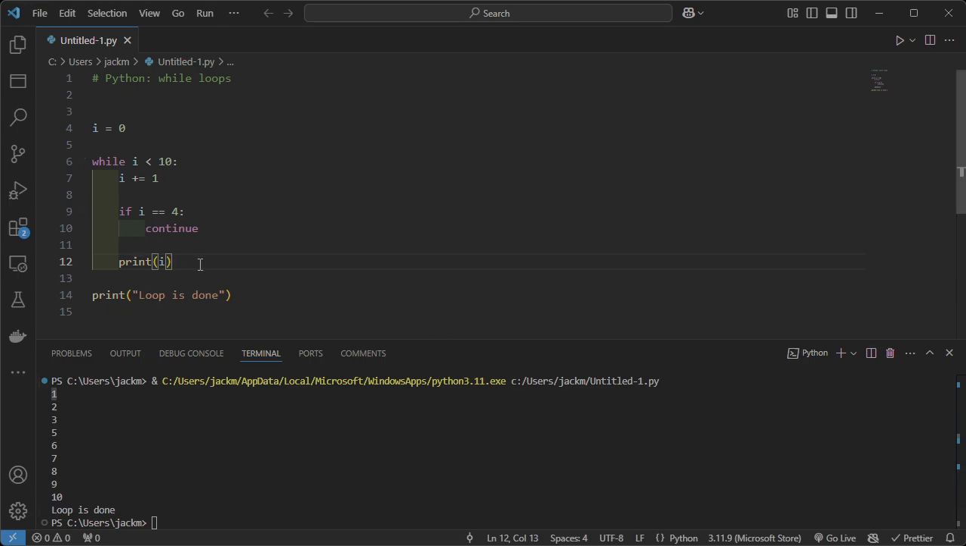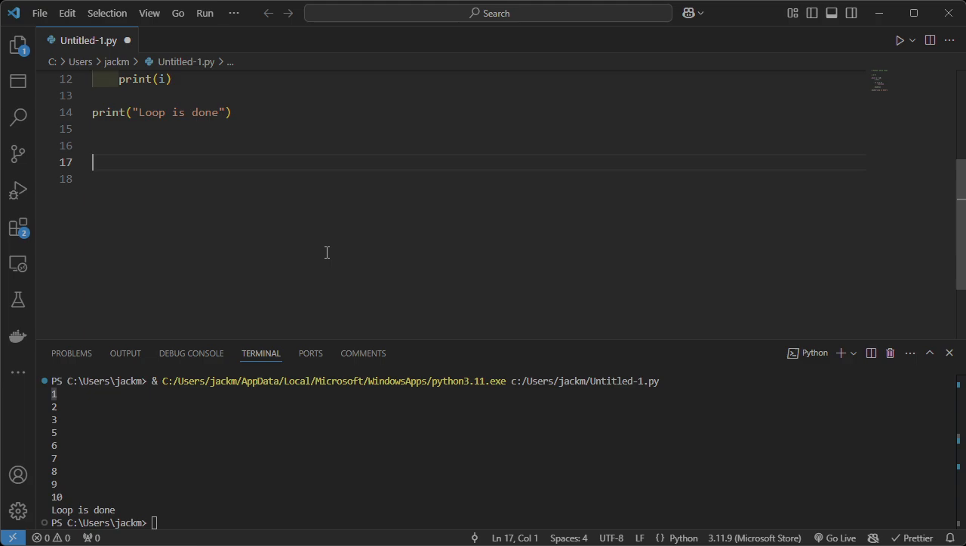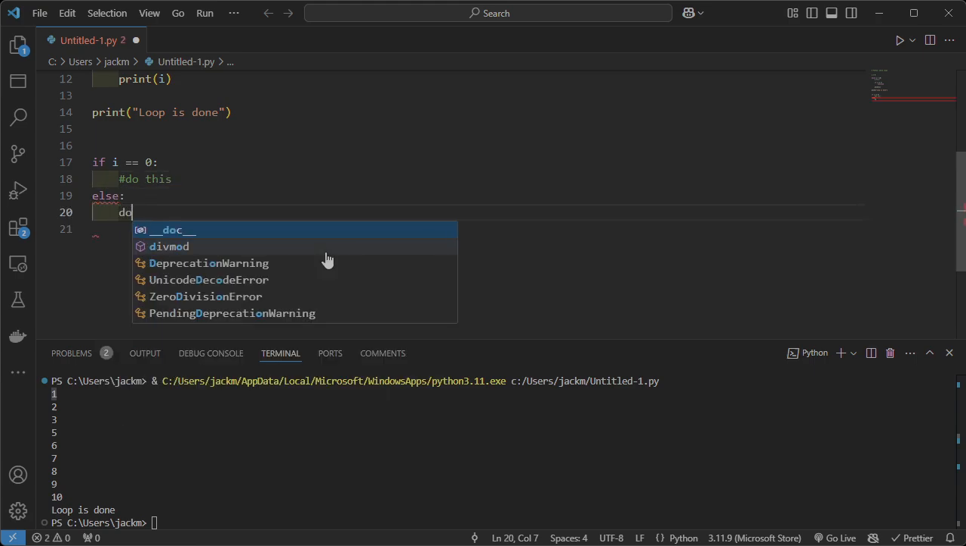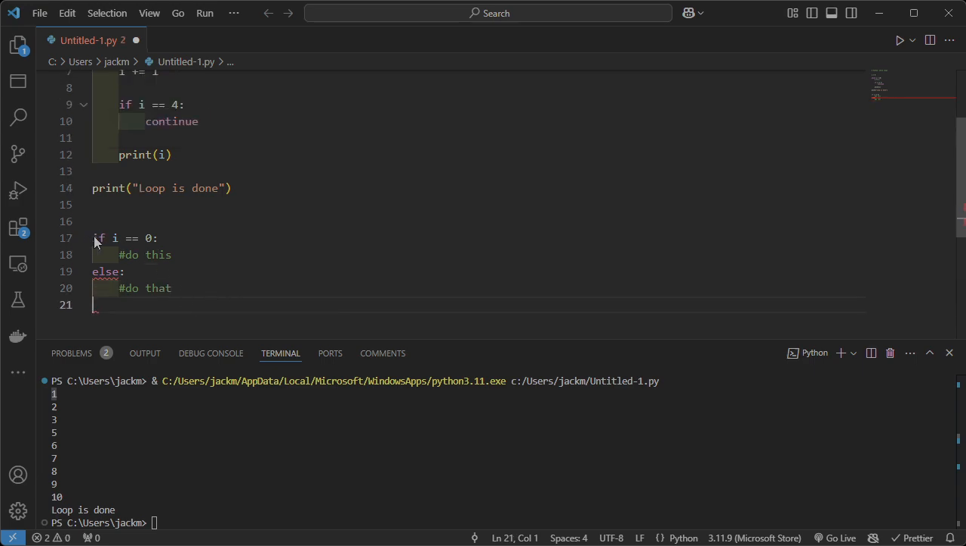And finally, the last thing to know about a loop is the else statement. So similar to what you've probably used, we have an if statement. If I equals 0, do this. And then we have else, do that. So that's kind of your typical if statement. We can do that with a loop as well.